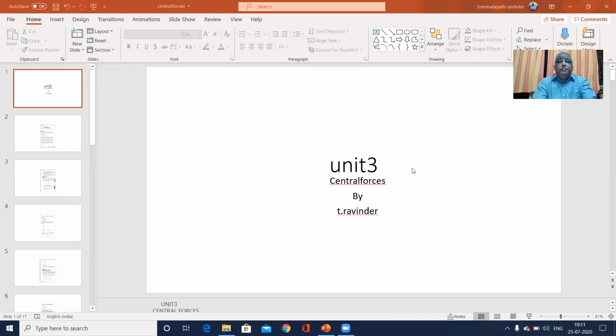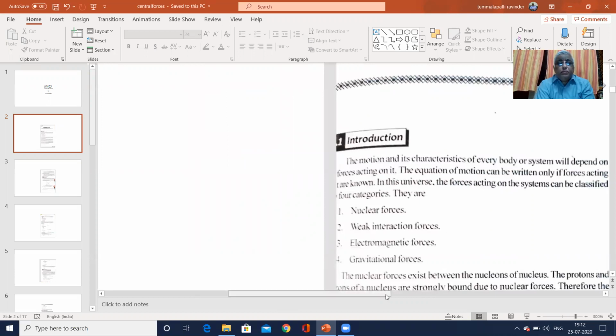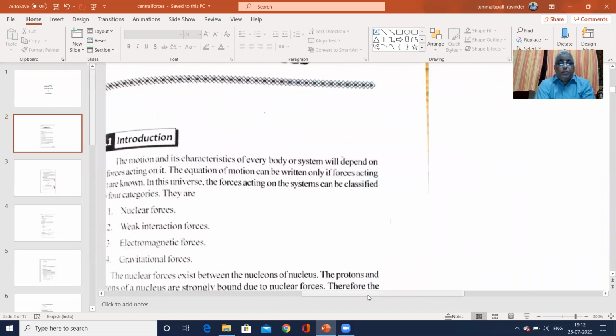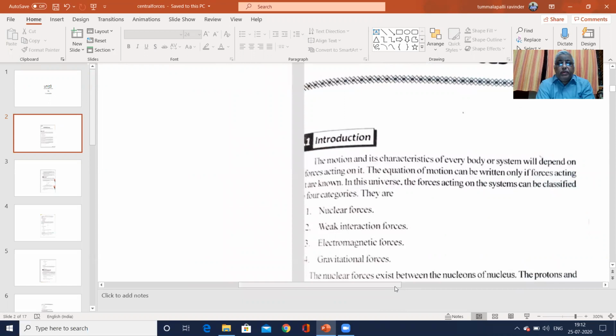Today I will be discussing the third unit topic, central forces. What are central forces? Today I'll give a brief introduction of central forces.